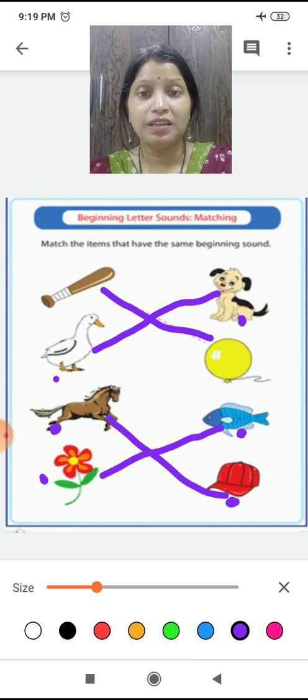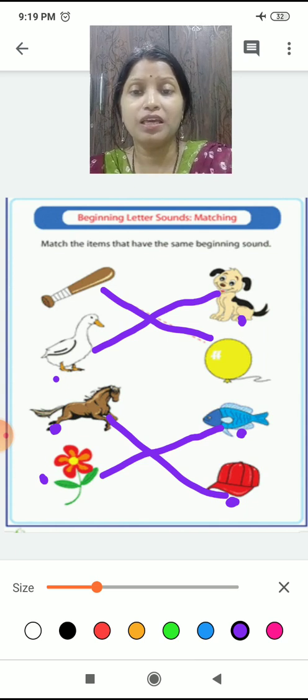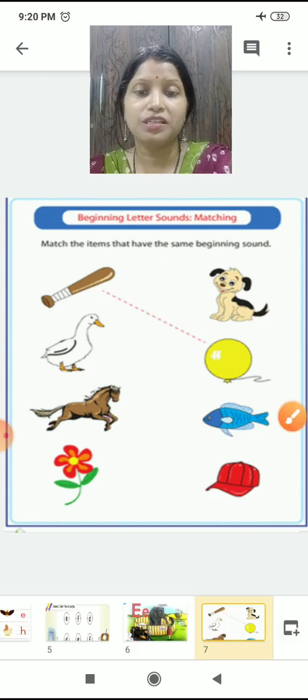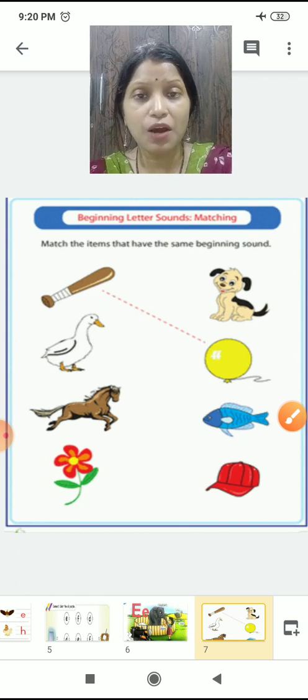Yes. So let's read it again. B is for bat. B is for balloon. D is for duck. D is for dog. H is for horse. H is for hat. F is for flower. F is for fish. Okay. So children, you understood the beginning sounds?